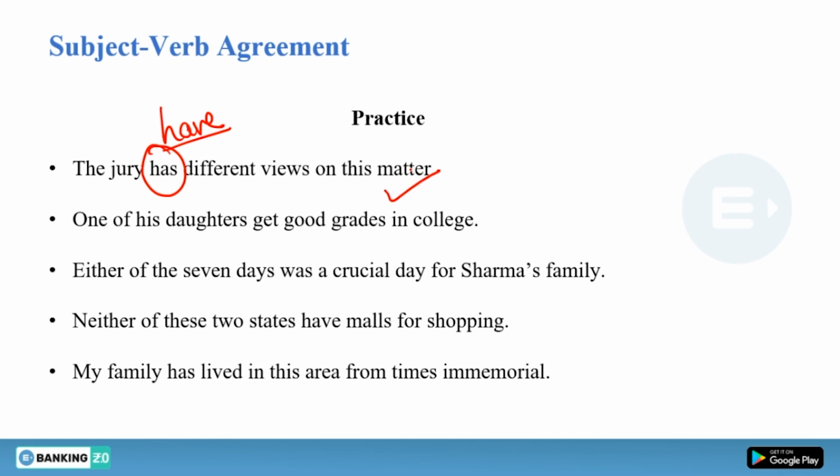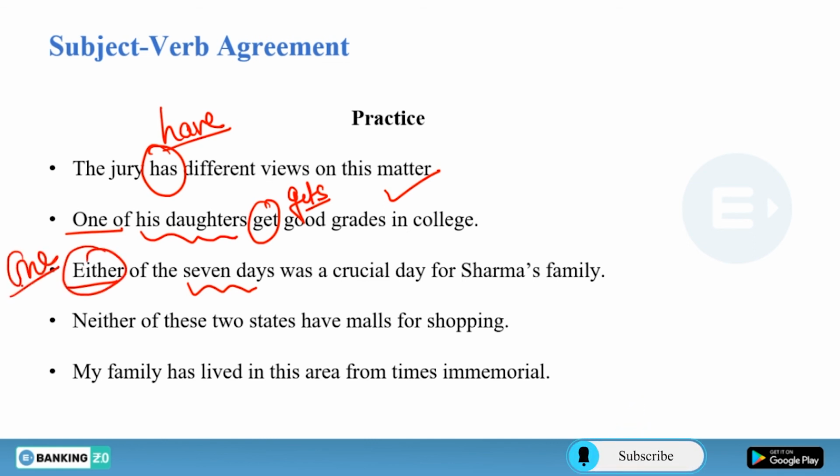One of his daughters get good grades in college. One of will be followed by a plural noun or pronoun, which is fine, but it will be followed by a singular verb. Change it into gets. Either of the 7 days was a crucial day for Sharma's family. You cannot use either here because 7 days is written. What will you use here? One of the 7 days.